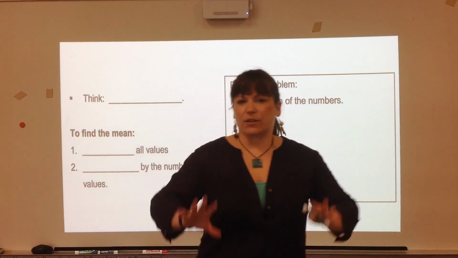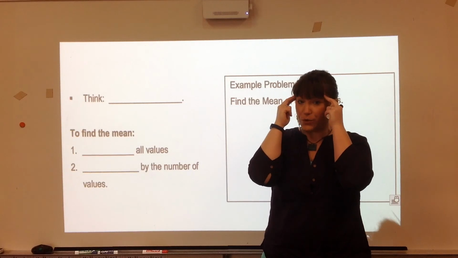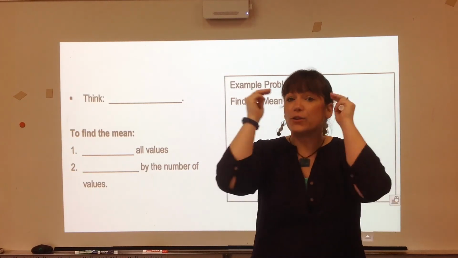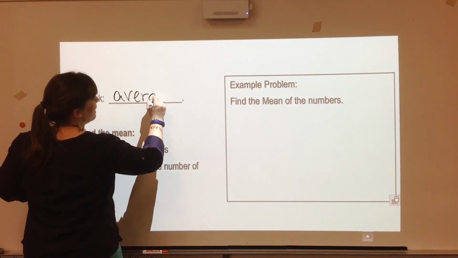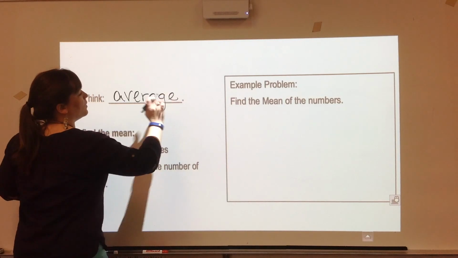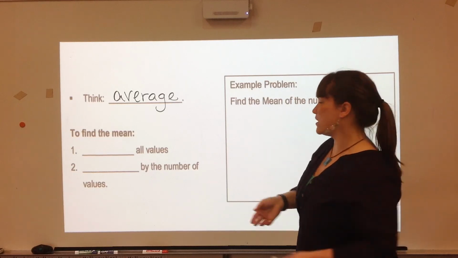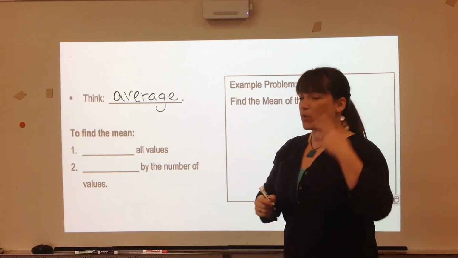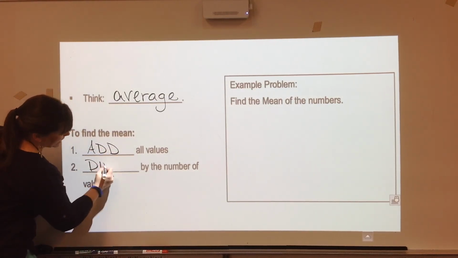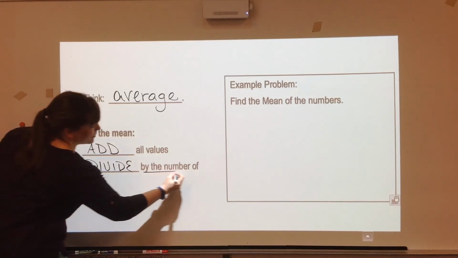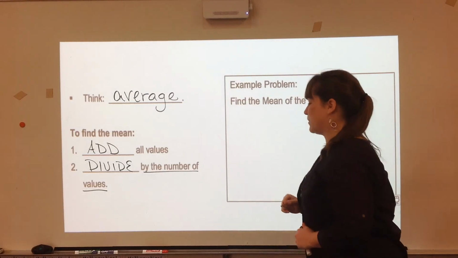So for these measures of center, again, they describe the data that's in the center. I want you to think in an association word. So when I say mean, I want you to think average. The mean is dealing with the average of all of the numbers. And that average ends up being a number that is in the center of the data. So to find the mean, what do we do? We add all the values, and then we divide by the number of values we just added. So that's the only tricky part that we have to remember.